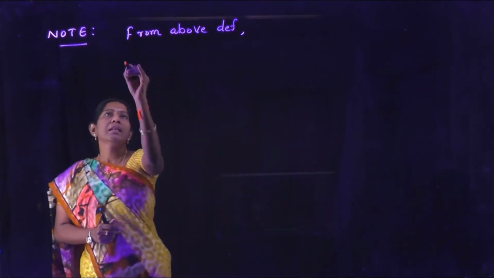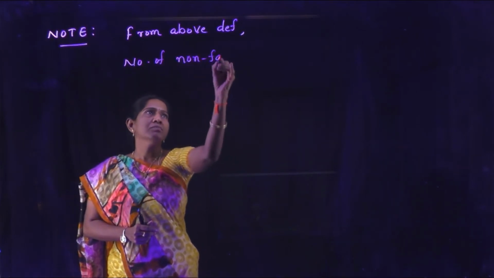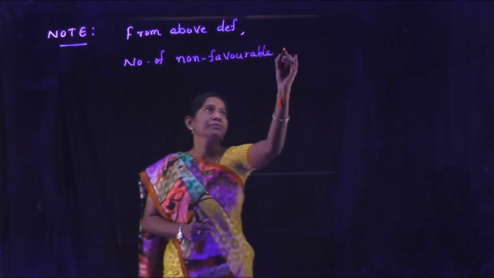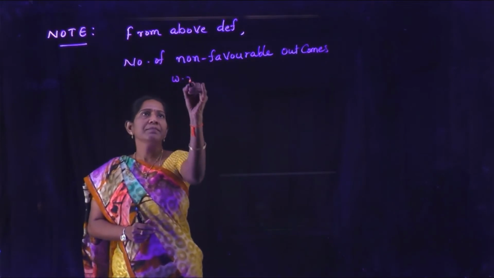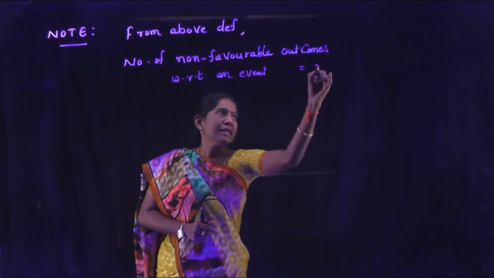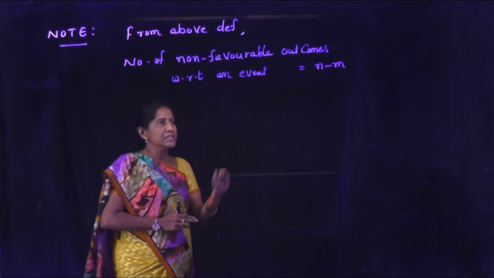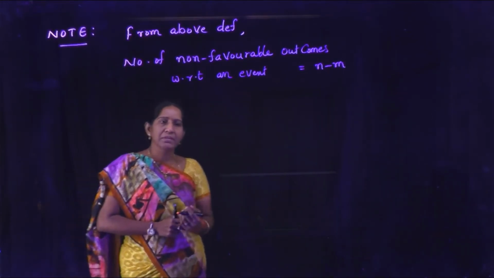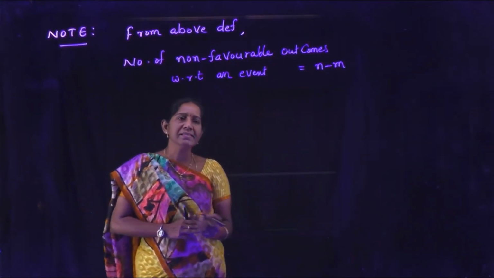Here, the number of non-favorable outcomes with respect to an event E is n minus m. All possible outcomes of a random experiment is n. Favorable outcomes with respect to an event E is m. Then non-favorable outcomes with respect to an event E is n minus m.